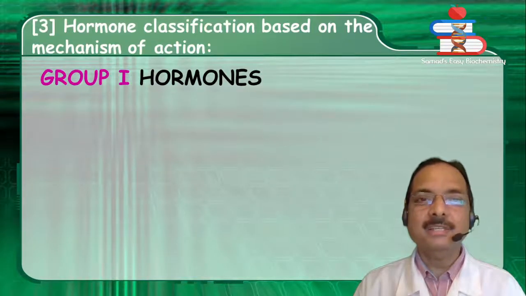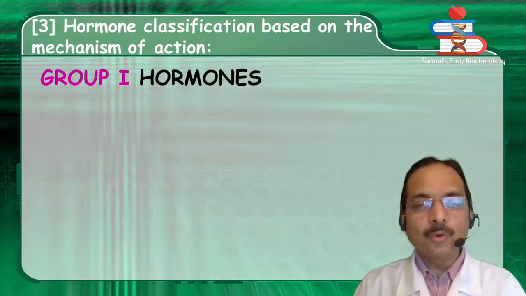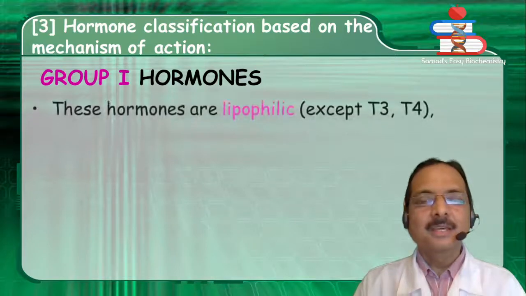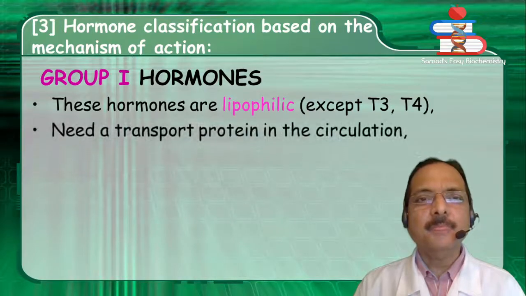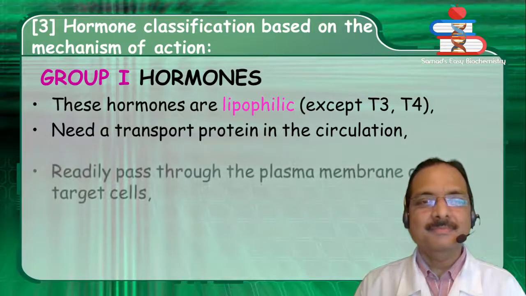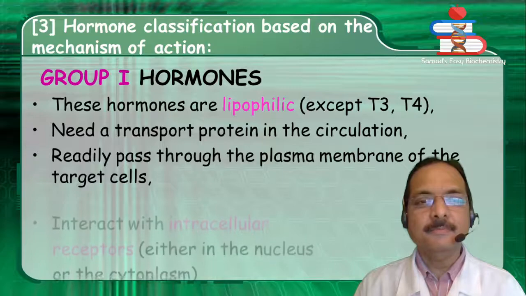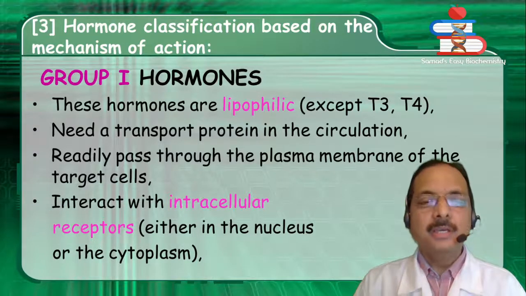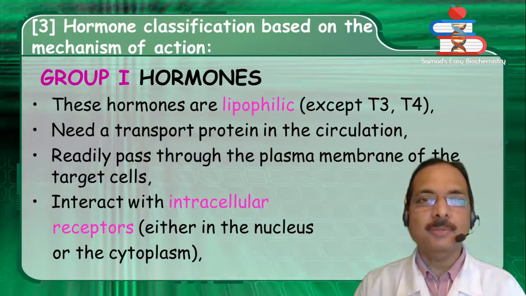Now the third way of classification, that is based on the mechanism of action. Based on mechanism of action, they are of two types. Number 1, group 1 hormones. These hormones are lipophilic except T3 and T4. They need a transport protein in the circulation. They readily pass through the plasma membrane of the target cells. They interact with intracellular receptors that are present either in the nucleus or in the cytoplasm.